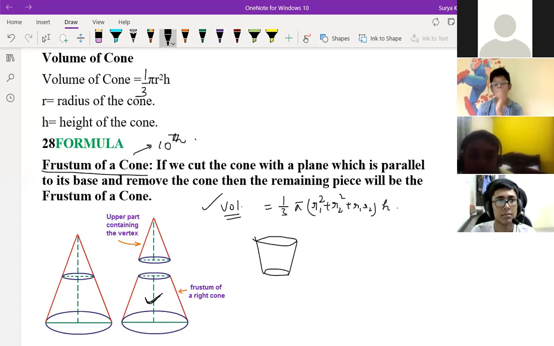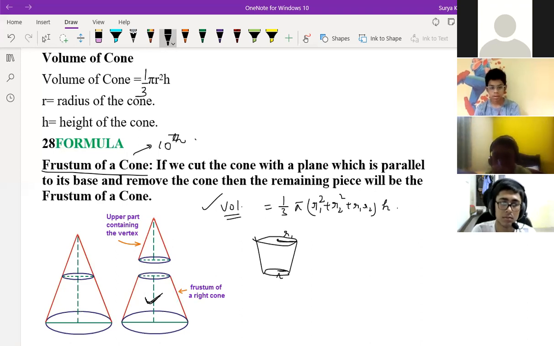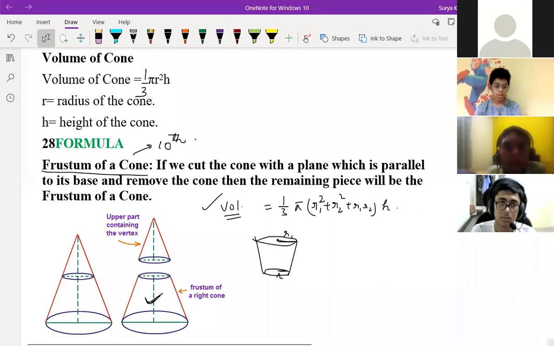Instead of r, you should write, because there are two radii here, one is the bigger radius and one is the smaller radius. So here 1/3 pi, instead of r square you should write r1 square plus r2 square plus r1 r2 into h. If people are thinking why we are doing this, leave this part, okay?